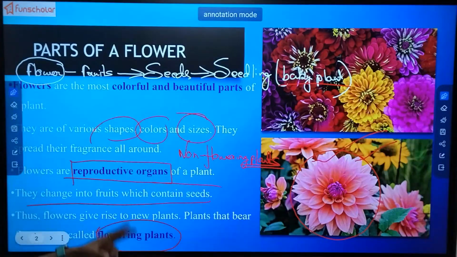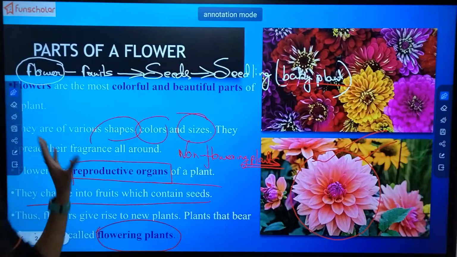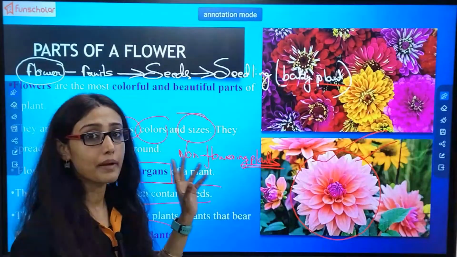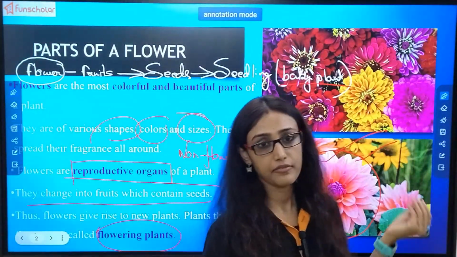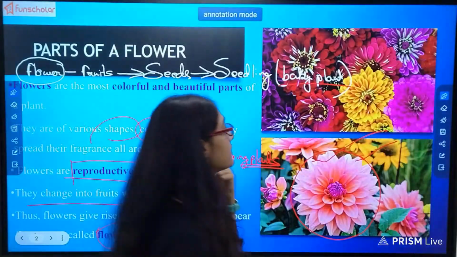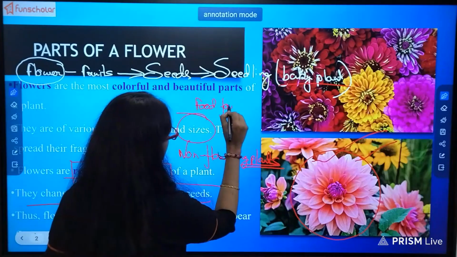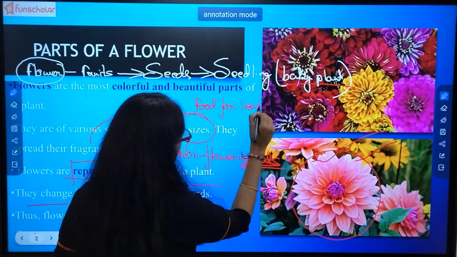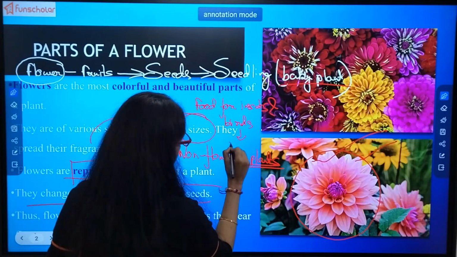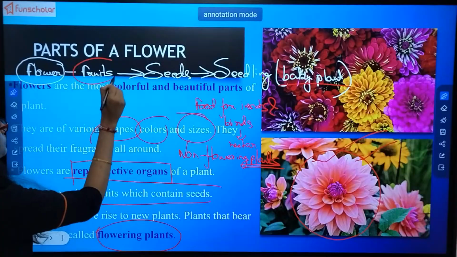Plants that bear flowers are called flowering plants. So from this slide, what we have seen is that flowers are the most beautiful part of a plant, bright in color. They have different shapes and sizes. They have fragrance. Also, they contain food for insects and birds, the nectar. Even we human beings eat fruits, right?